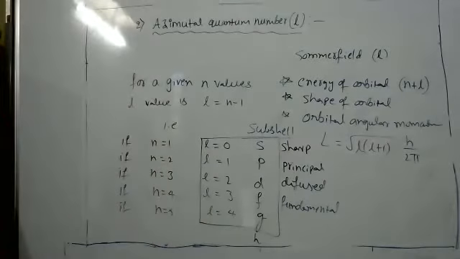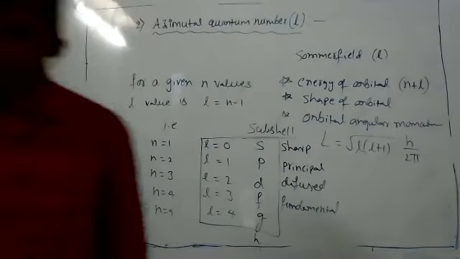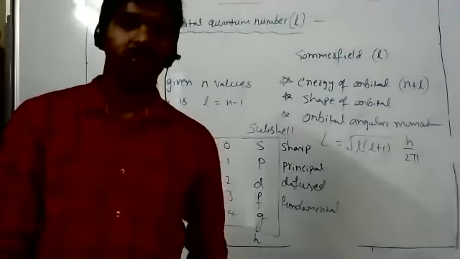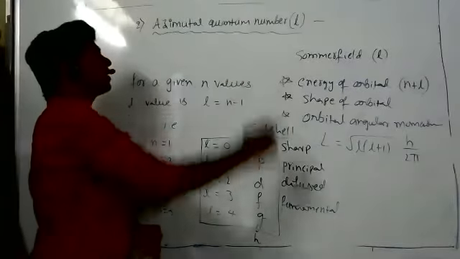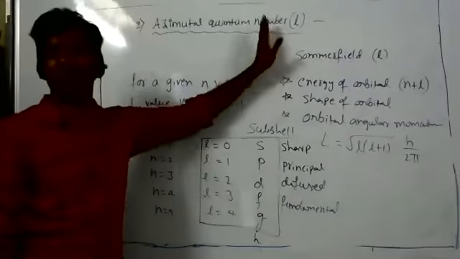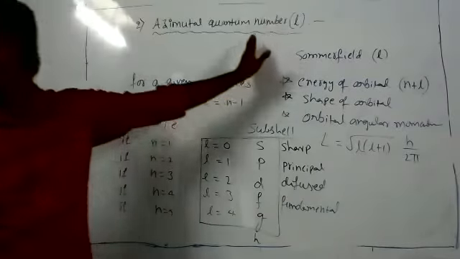Sir, should we note all this down, whatever you have written in the book? I will give you notes, don't worry. I am just telling what the azimuthal quantum number is and what its use is. It is also helpful to calculate the energy of shells.